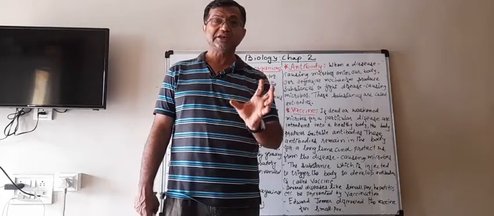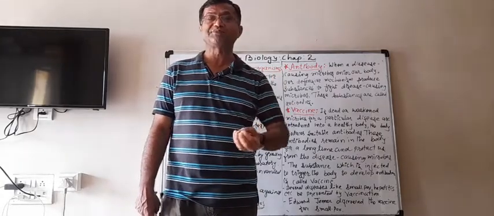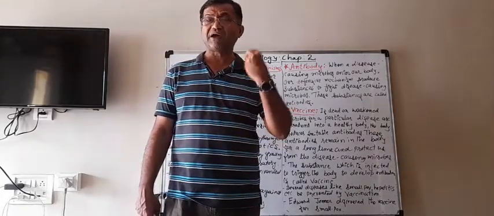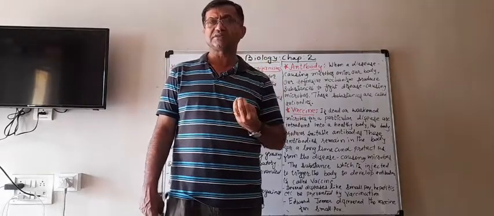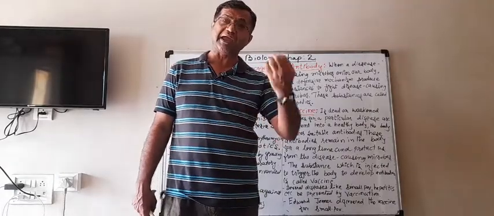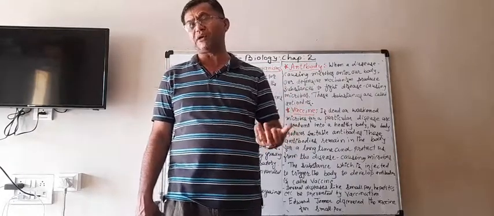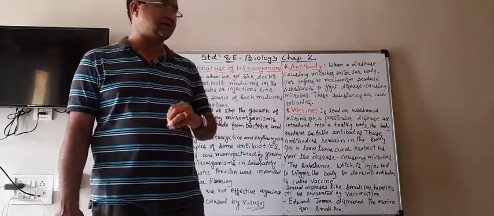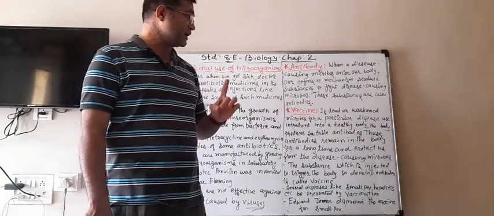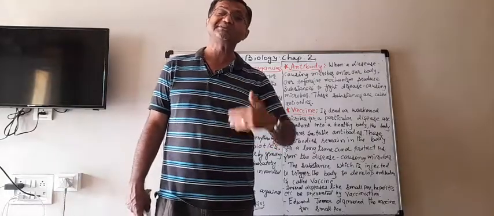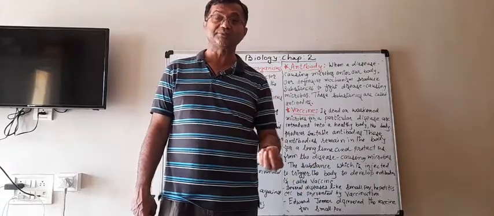It is taken as a preventive step, so that if the disease-causing microorganism enters the body, our body can immediately make that antibody and we can be protected. That is known as a vaccine. And how are vaccines produced? From the same microorganisms.